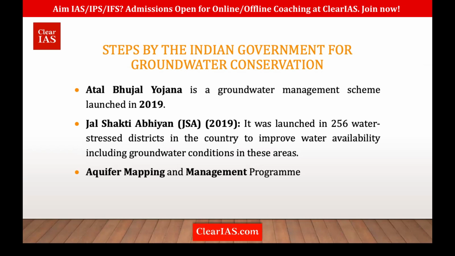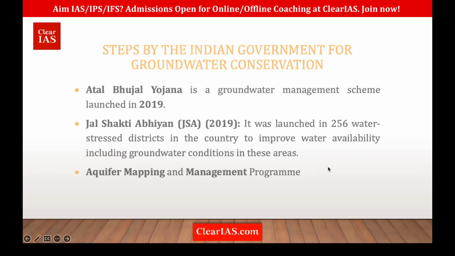One alternative for this is sprinkler and drip irrigation, but the cost of installation is higher. So if the government can do anything for that, it will be a better solution. Okay. So yes, these are the important schemes. We spoke about Atal Bhujal Yojana, Jal Shakti Abhiyan, and the Aquifer Mapping and Management Program for efficient groundwater conservation.